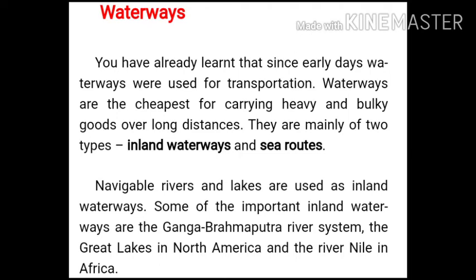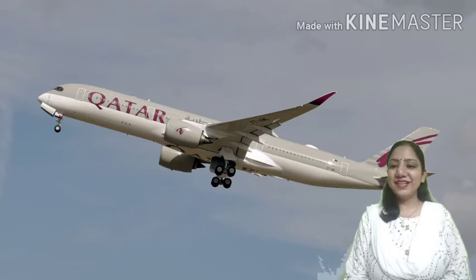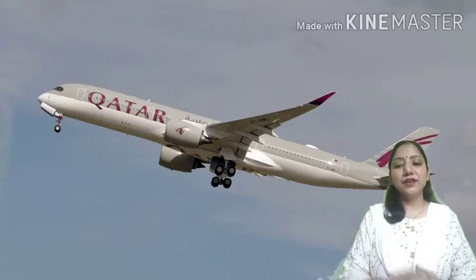And if we talk about the sea and ocean routes, what are these? Sea and ocean routes are used for transporting merchandise from one part of the world to another. These routes are connected with the ports. The important sea routes are the North Atlantic routes, which connect North America with Europe. You can see here the major sea routes of our country as well as of the world. Till now we have seen three types of transport systems, that is roadways, railways and waterways.